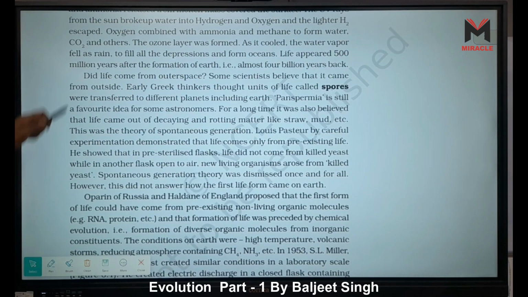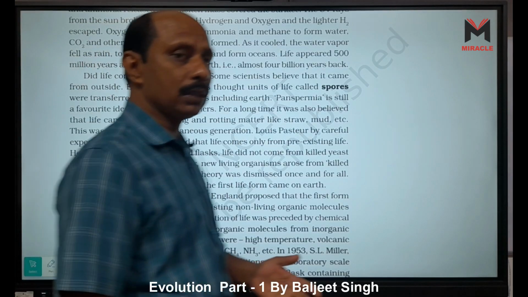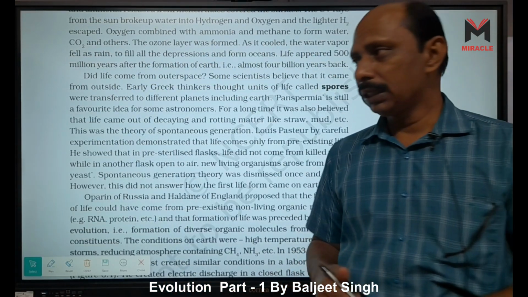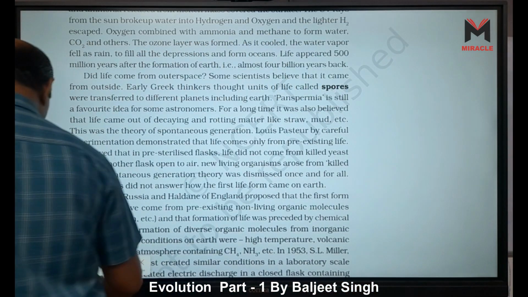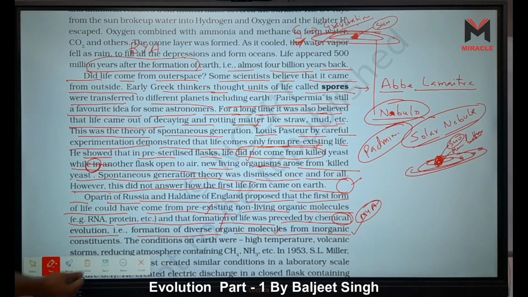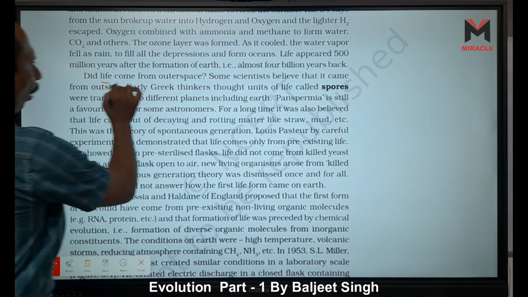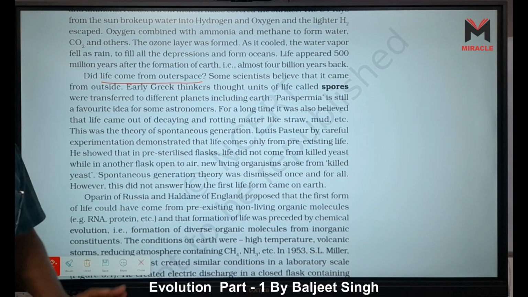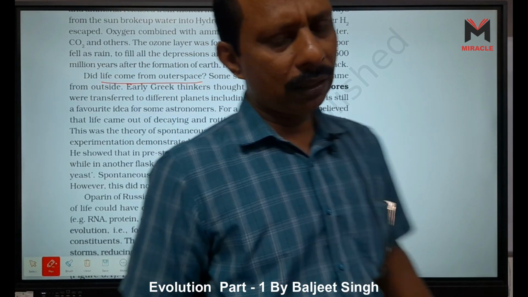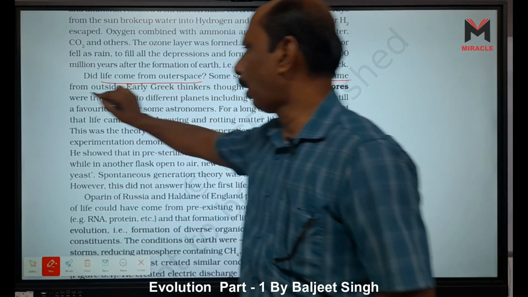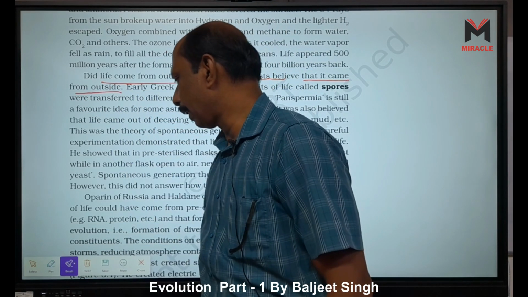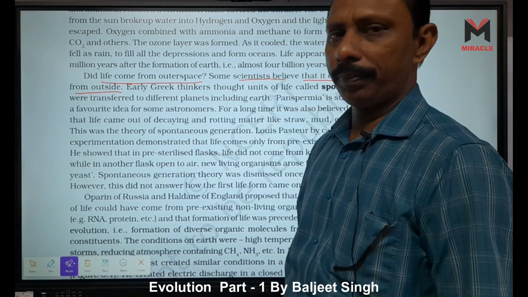Did life come from outer space? Now the question is, from where did this life come? The first question is, did life come from outer space? To some scientists, we cannot say no, that is wrong, because some scientists believe that it came from outside. They believe that it is correct.